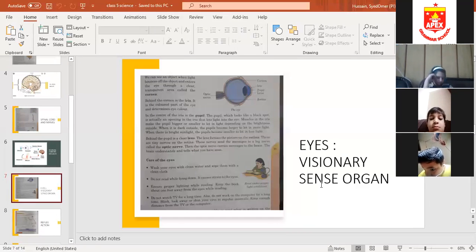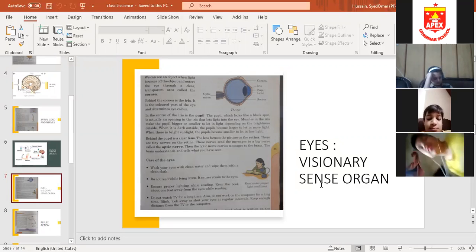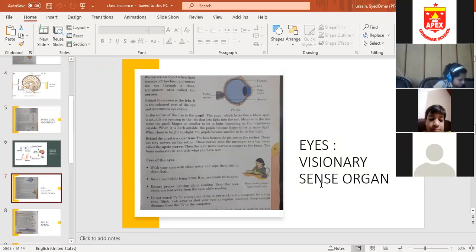So light from an object, you see images because light from an object first enters through the eye, through a clear transparent area called the cornea. The outer layer is called the cornea. Firstly, light enters through the cornea.